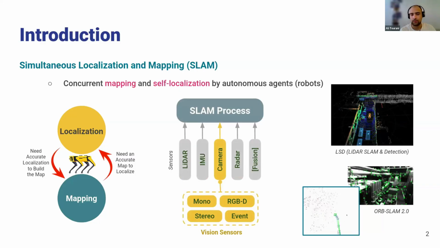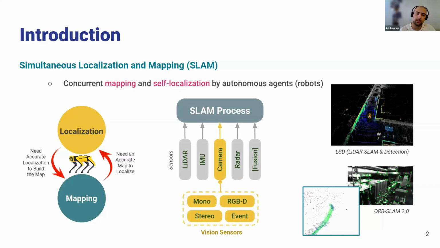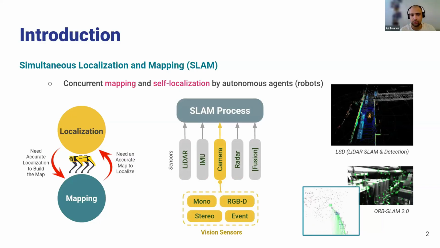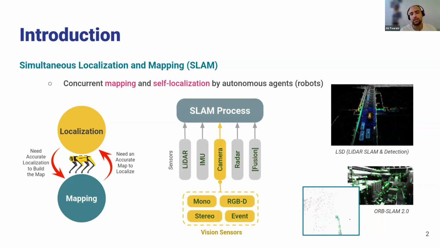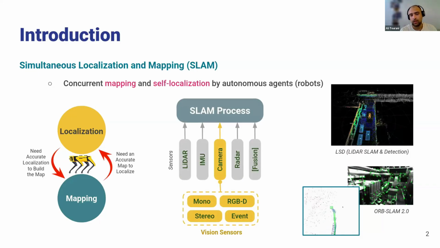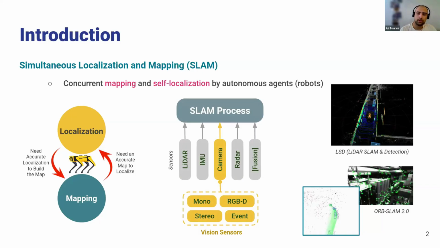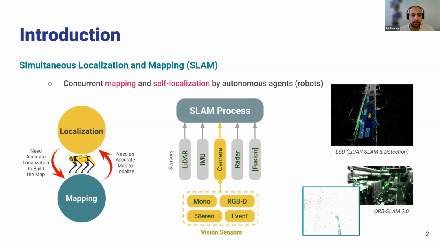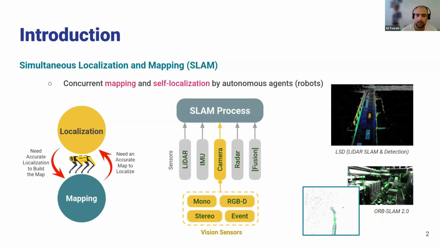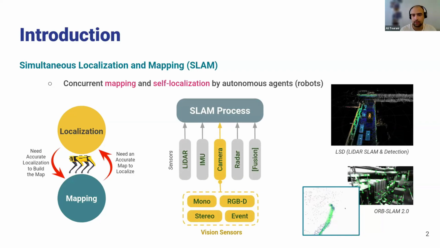When we talk about SLAM, we can think about different sensors. There is a wide range of sensors mainly used in SLAM. We can think about LiDAR, IMU, radar, but at the same time, we can also think about cameras as vision sensors. And with cameras, we have a wide range of options: event cameras, monocular cameras, stereo cameras, RGBD, and others.